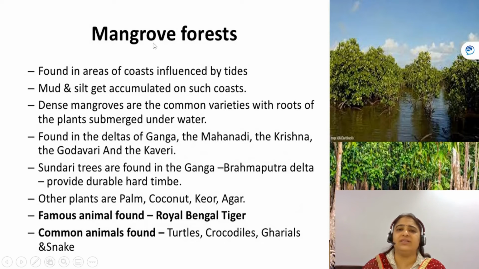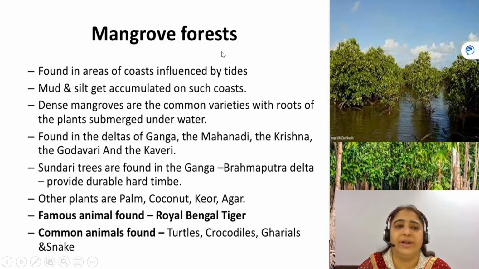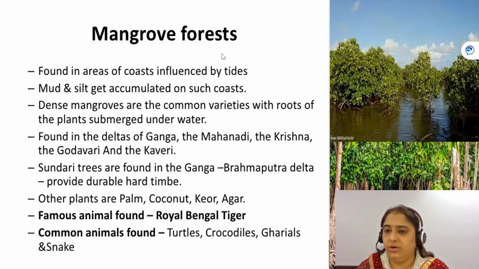Next kind of forest is mangrove forest. Mangrove forests are also known as tidal forests, as they are found majorly in the coastal areas and the areas which are tidal. Correct? And the roots of the trees in these kinds of forests are submerged in water.